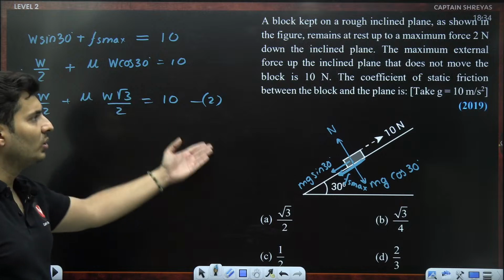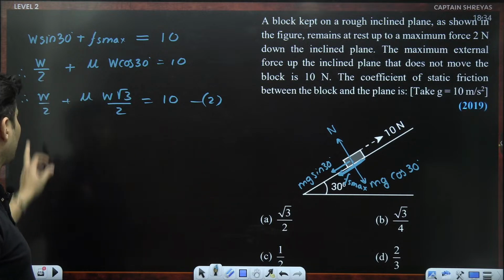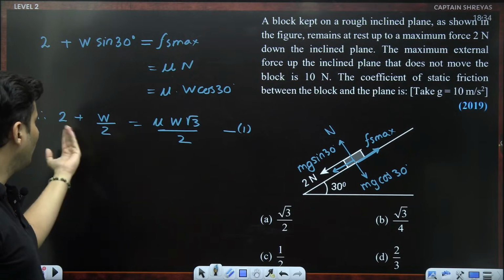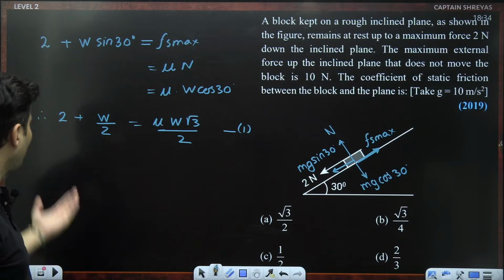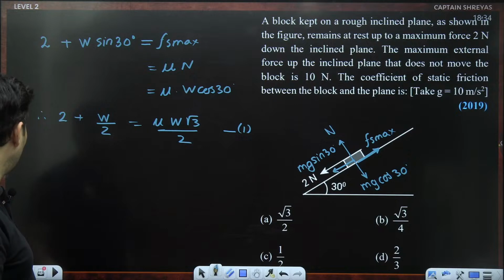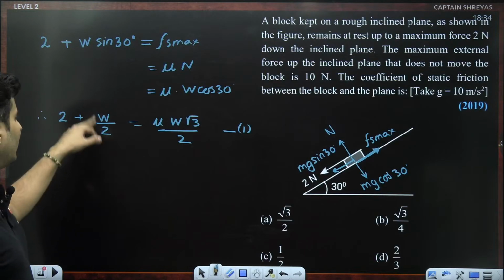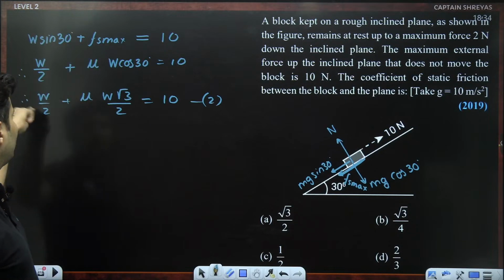So now we have two equations, with two unknowns, mu W over here and also mu W over here. You can just substitute one into the other and you will get the answer. If you want W by 2, you can take this W by 2 and substitute it in this one instead of this.